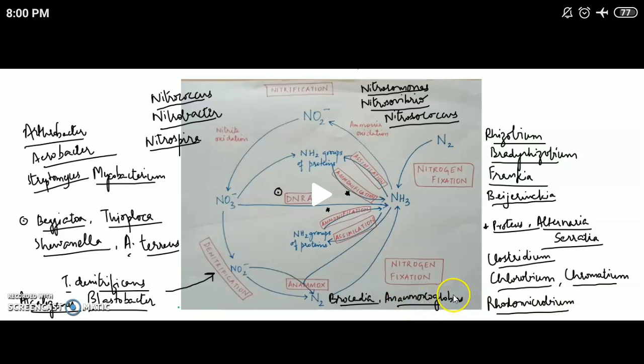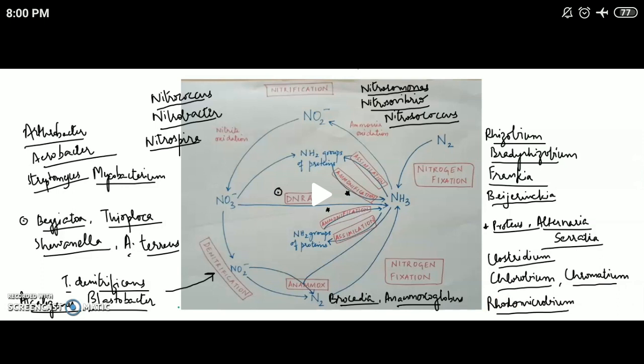Now, this is carried out by organisms such as Brocadia anammoxidans, Kuenenia, Anammoxoglobus, Jettenia, Scalindua. Amongst all of these, Jettenia, Brocadia, Kuenenia, and Anammoxoglobus are freshwater species, whereas Scalindua is a marine water organism.